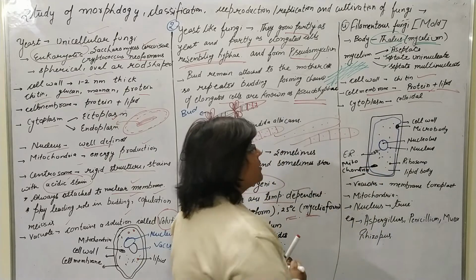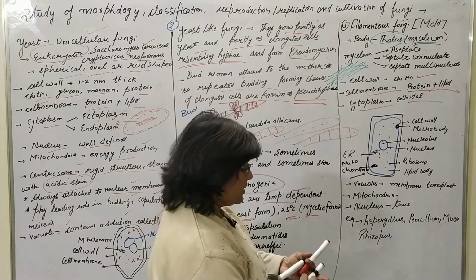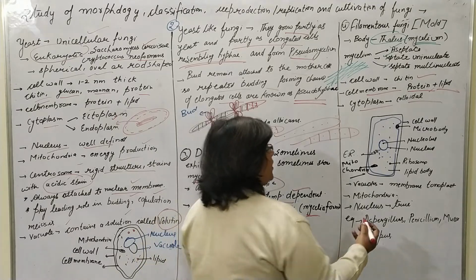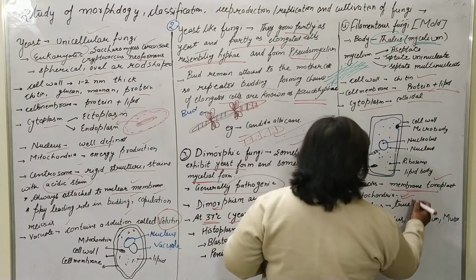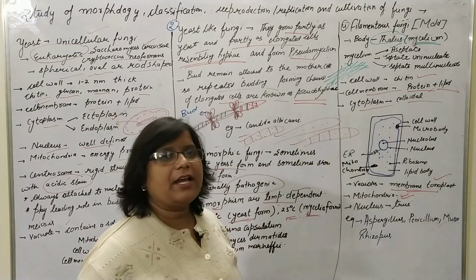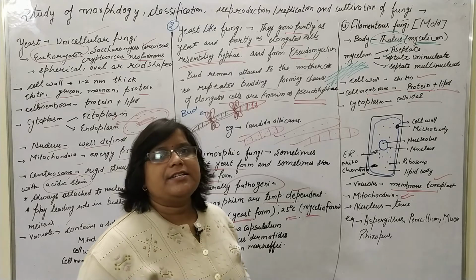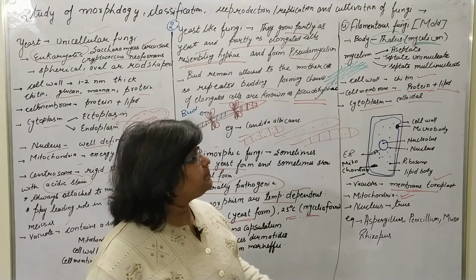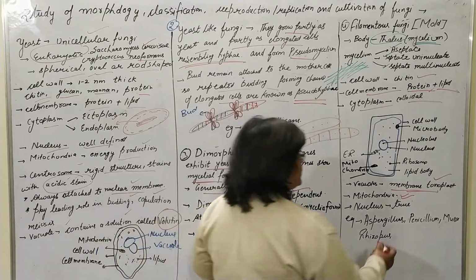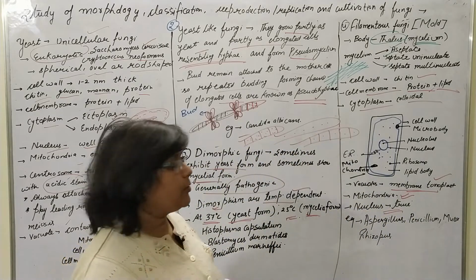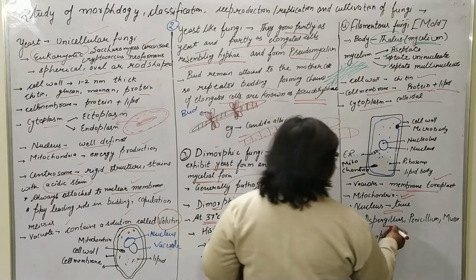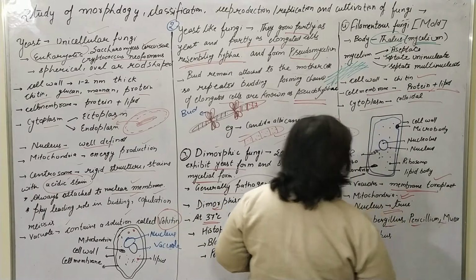Vacuoles are just a storage organ. The membrane of the vacuole is known as the tonoplast. The mitochondria, as we know, is the respiratory site or energy production site, and the energy is produced in the form of ATP. Second is the nucleus, which is a true nucleus surrounded with a nuclear membrane. Examples are Aspergillus, Penicillium, Mucor, and Rhizopus.